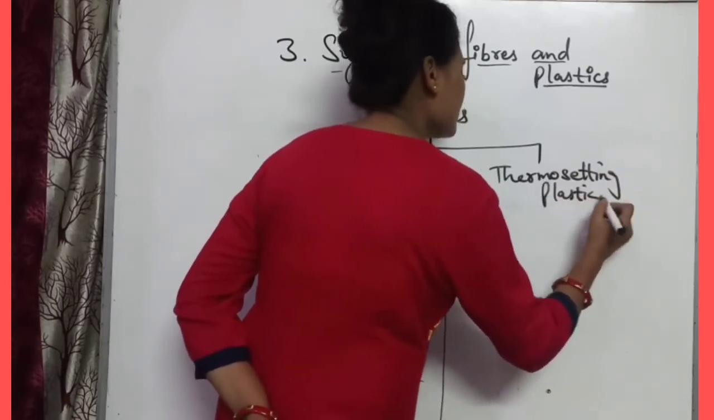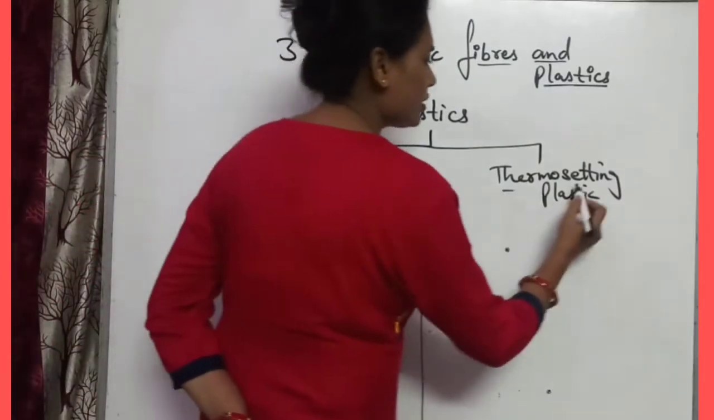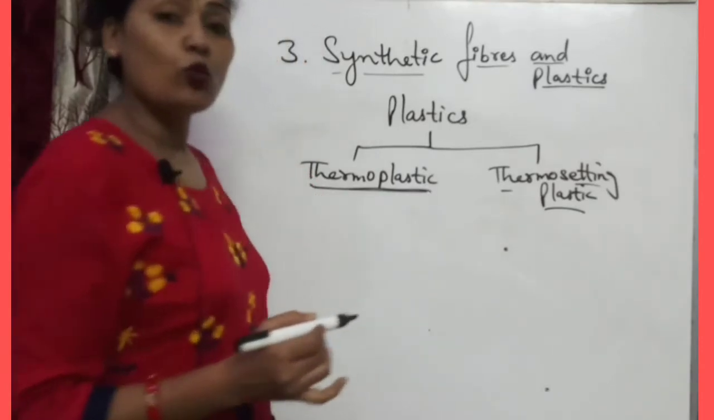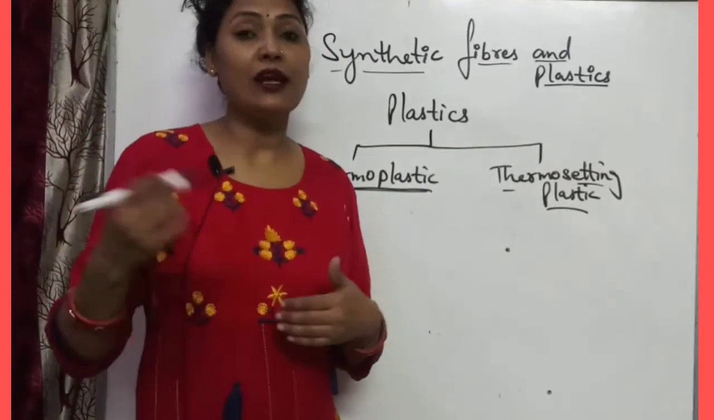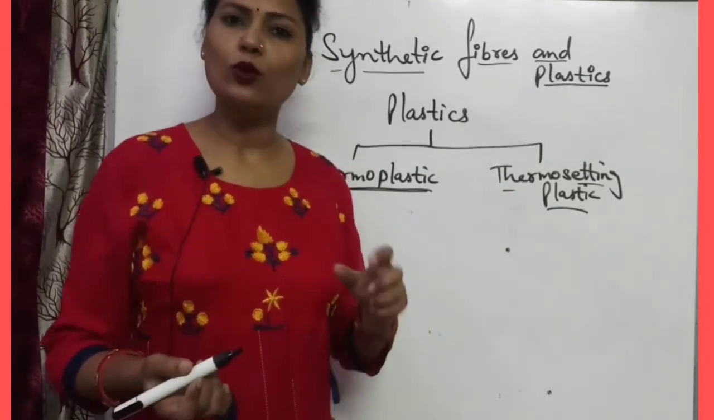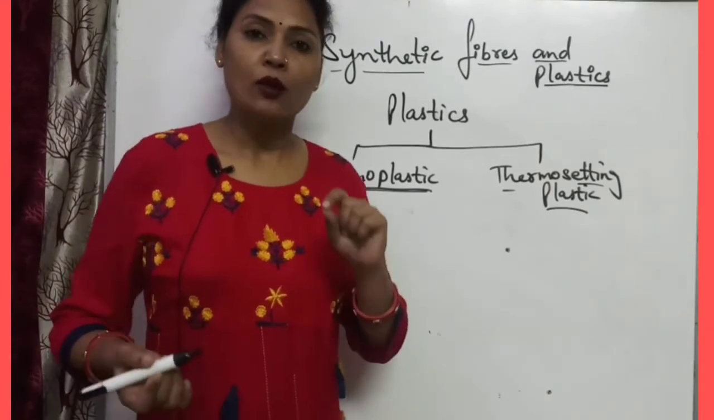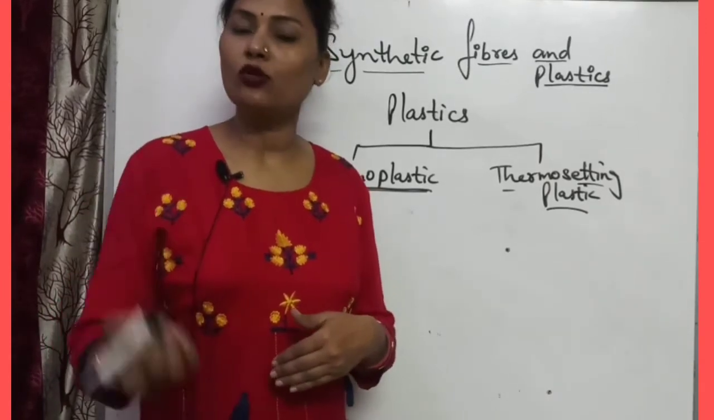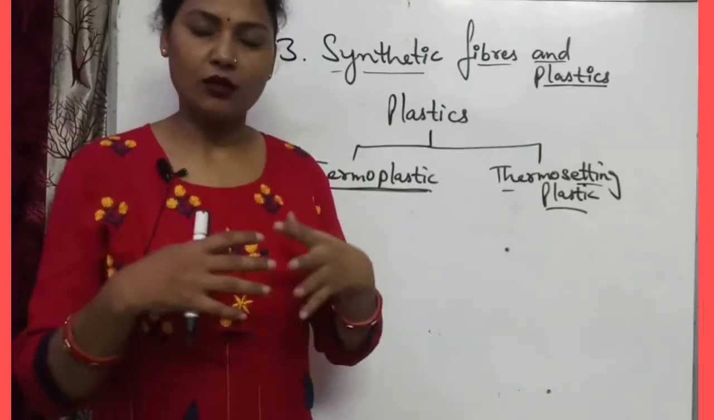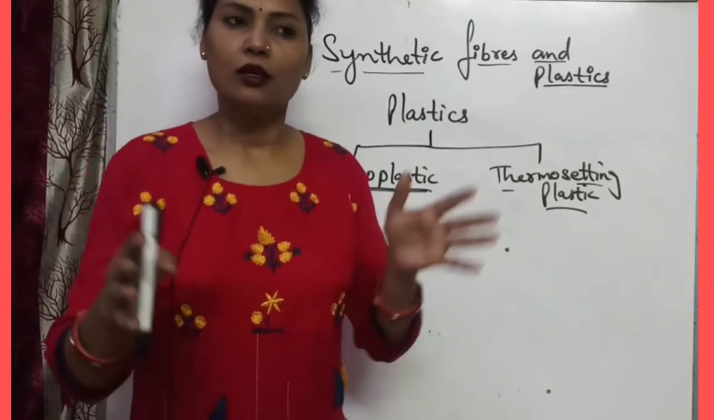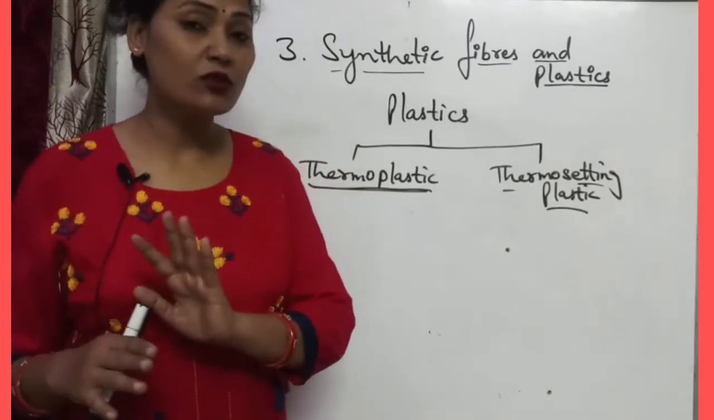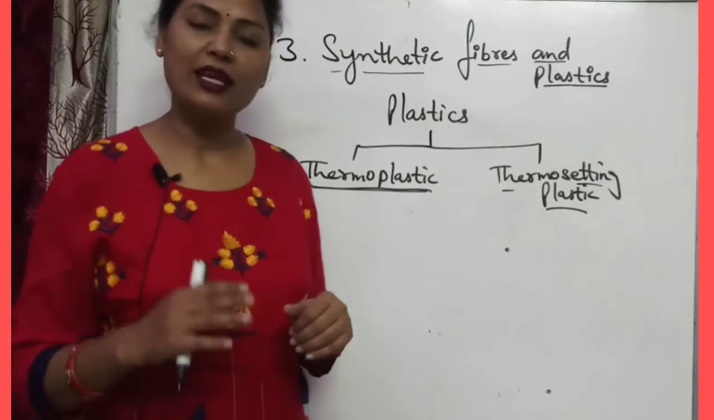and second is thermosetting plastic. And thermoplastic and thermosetting, it means this thermoplastic is that plastic which can be molded again and again by heating it. But here thermosetting is that type of plastic which one can mold only one time. Again it will not be molded by heating. If you want to just mold it, then it will not be molded. It will just become hard and tough. So it is not molded. But this thermoplastic can be molded again.